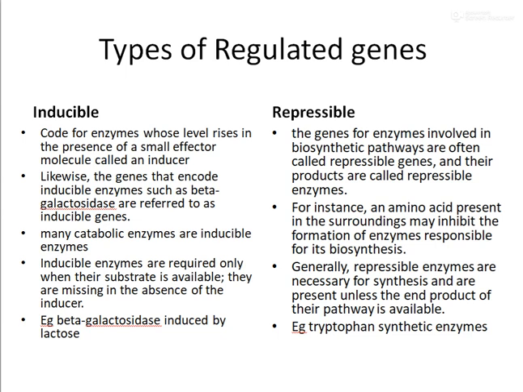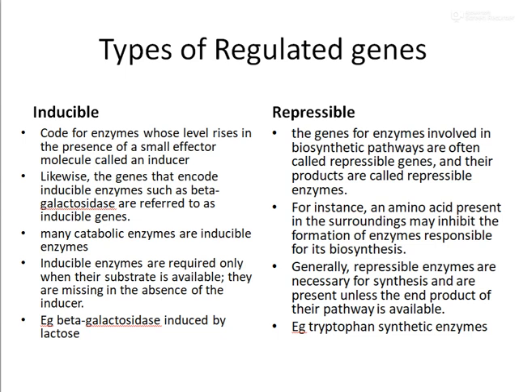For example, as I mentioned earlier, in the case of the beta galactosidase gene, this is induced by the presence of a substrate called lactose. When lactose is present, the beta galactosidase gene is induced. That is an inducible gene.